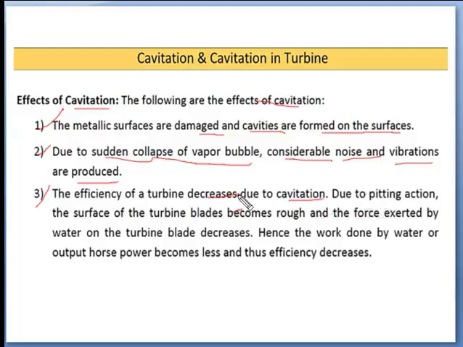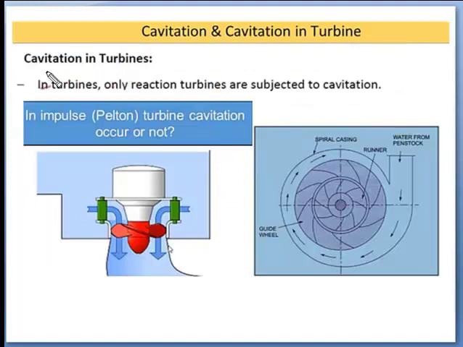Due to pitting action, the surface of the turbine blades becomes rough and the force exerted by water on the turbine blade decreases. Hence, the work done by water, or output horsepower, becomes less and thus the efficiency of the turbine decreases. Now we have come to the cavitation in turbine.